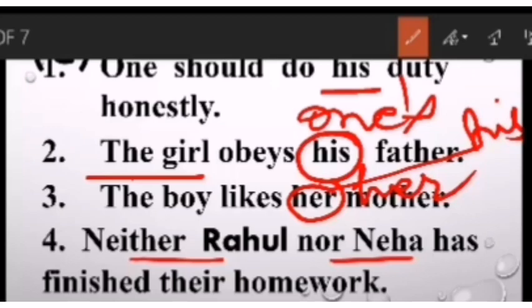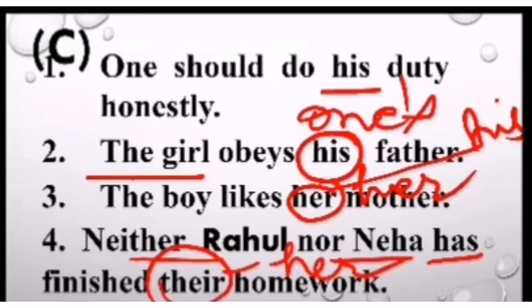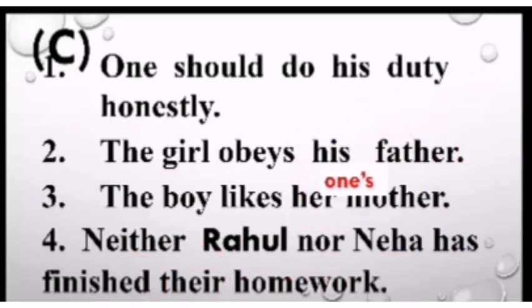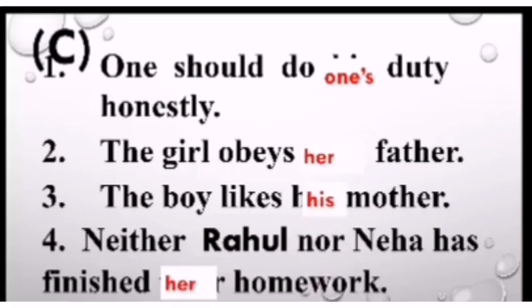So we treat them as a singular subject, so has is the correct answer. Now this one is wrong, because Neha is being written here, so it will be her homework. So this is the right form. And the correct answers are: for the first sentence one's, second sentence her, third one his. So you can note down these sentences now.